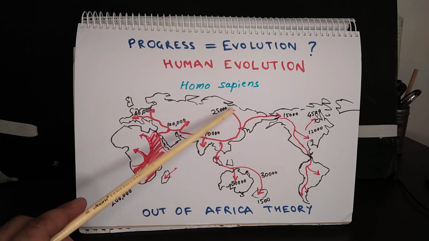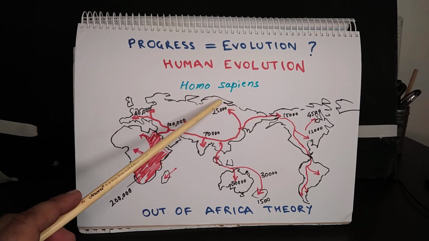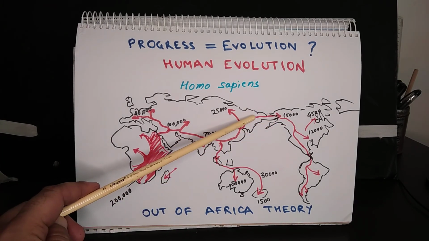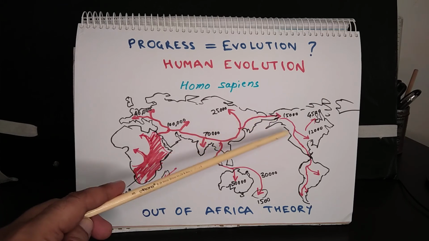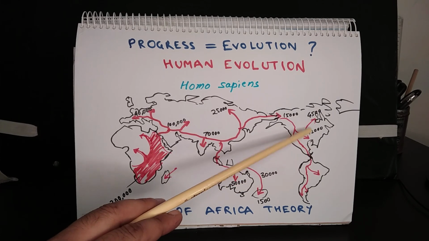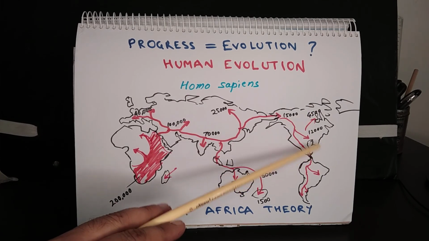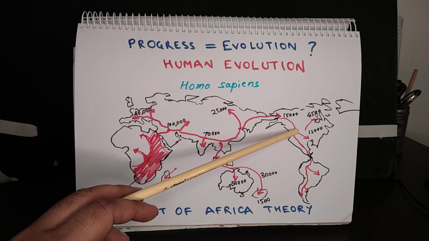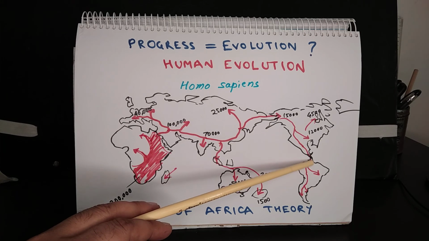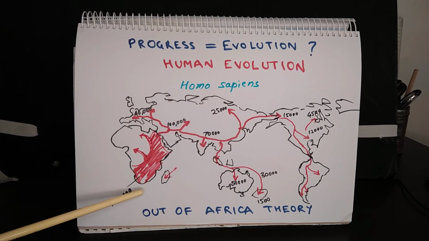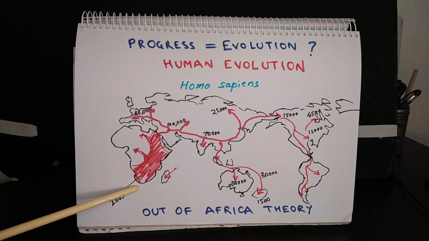Another branch went to China and to Siberia and these areas around 25,000 years ago. One branch went past this bridge of land from Asia to enter North America, and from North America it spread to different parts of northeastern America, the eastern portion of North America, around 12,000 to 4,500 years ago. And one of the branches went to the South American continent at around 12,000 years ago. So that is how the modern human, Homo sapiens, started from Africa and spread all over the world.